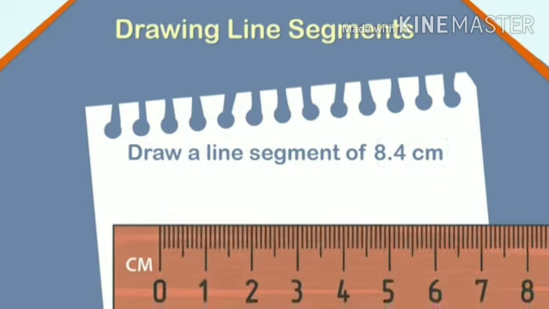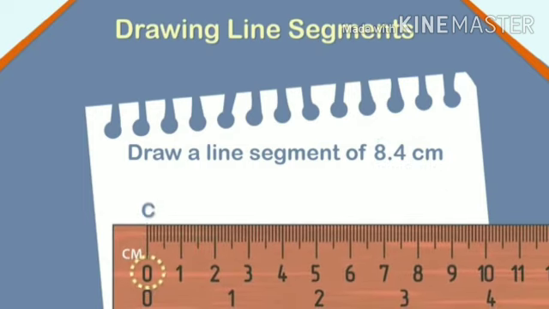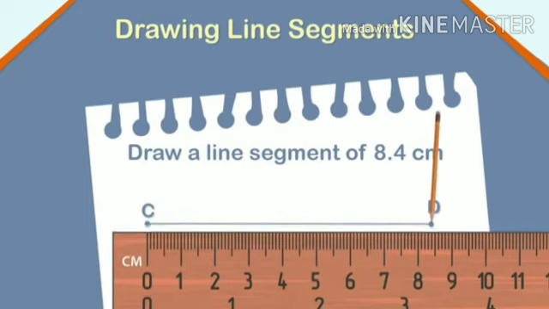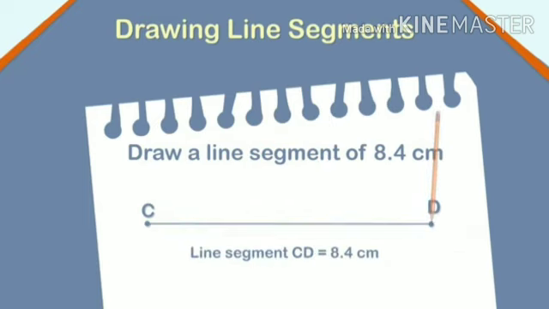First, mark point C against 0 centimeter. Count up to 8 centimeters on the ruler and count ahead 4 small divisions after 8 to show 8.4 centimeters. Mark the point and name it as point D. So, the line segment CD measures 8.4 centimeters.